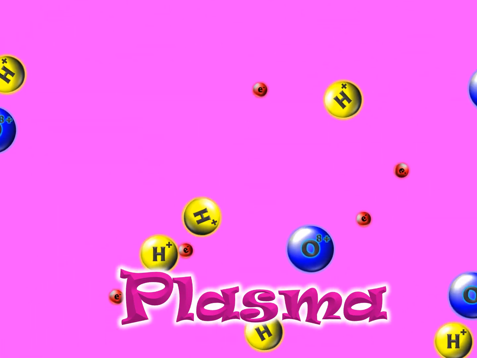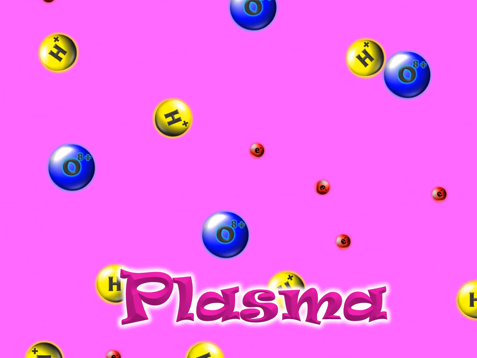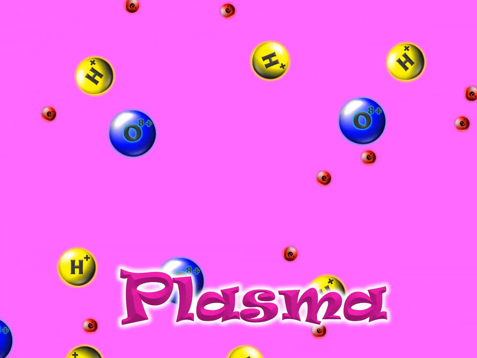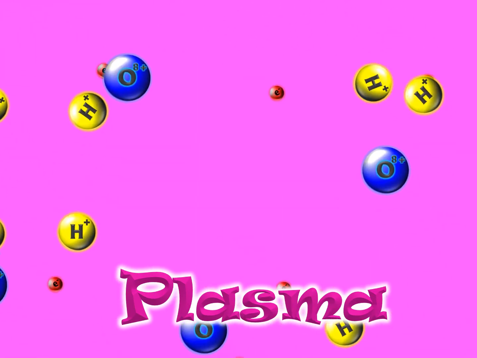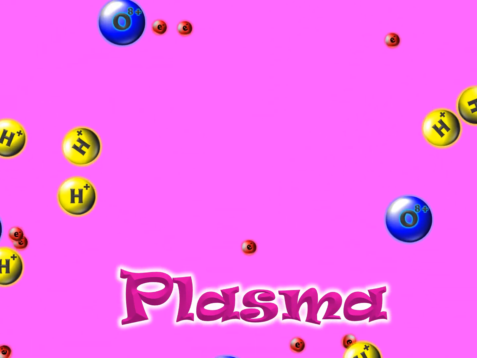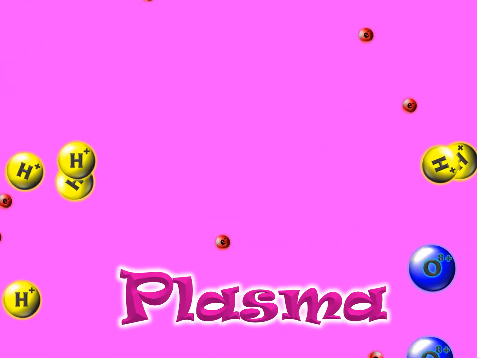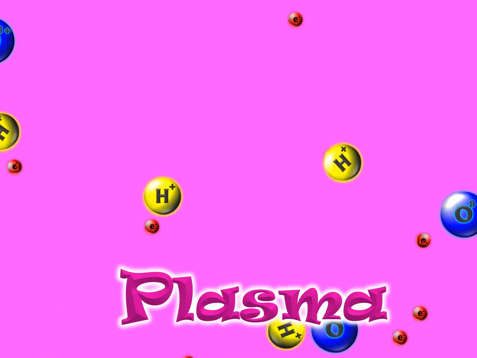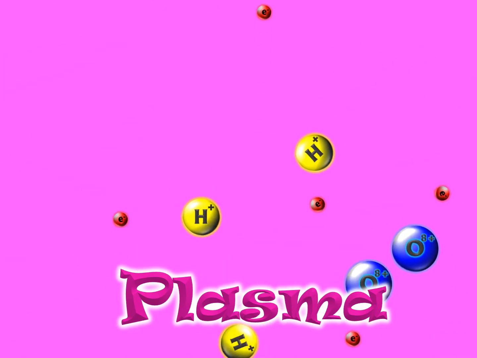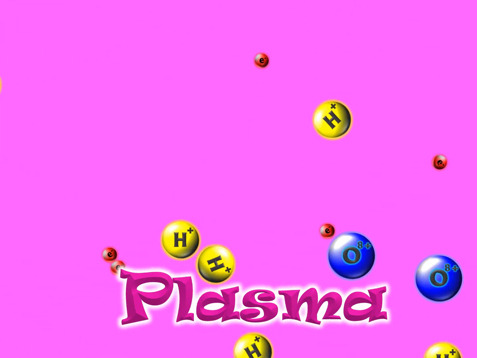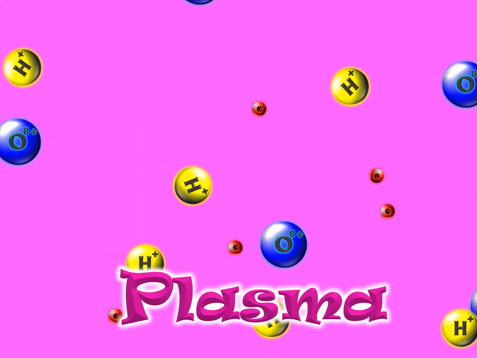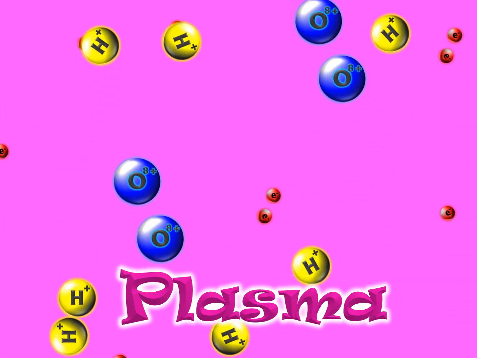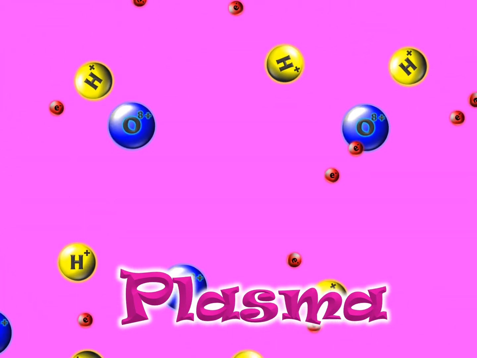Plasma is the fourth state of matter. Usually, it only occurs at very high temperatures and very high pressures, and plasma does conduct electricity. Now notice that in this example, I'm not showing water molecules anymore because technically water, when it's turned into plasma, breaks apart into its constituent elements, hydrogen and oxygen, and then they too are stripped of their electrons, and you see the electrons flying around and the ions that are formed flying around. That's what plasma's like. It's kind of like craziness. And of course, electricity can be conducted because there are actually electrons traveling through plasma.